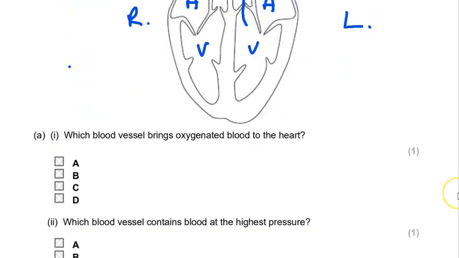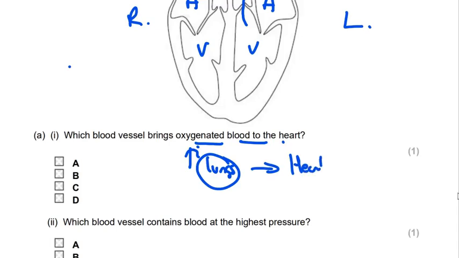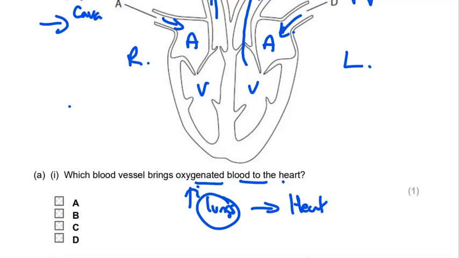Which blood vessel brings oxygenated blood to the heart? Okay, so here's the thinking. Oxygenation occurs in the lung. So the question is, which is the blood vessel that brings oxygenated blood from the lung to the heart? Now, if it's going into the heart, then that must be a vein.